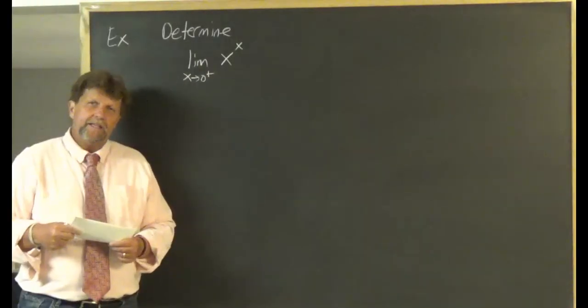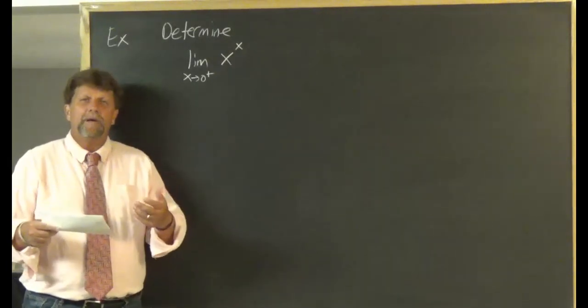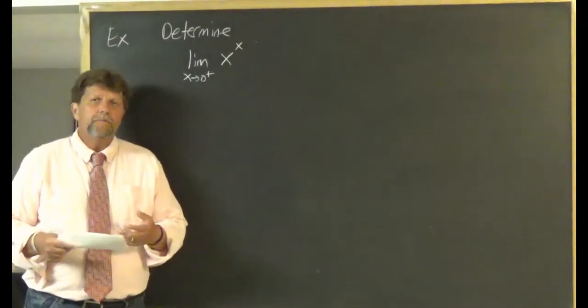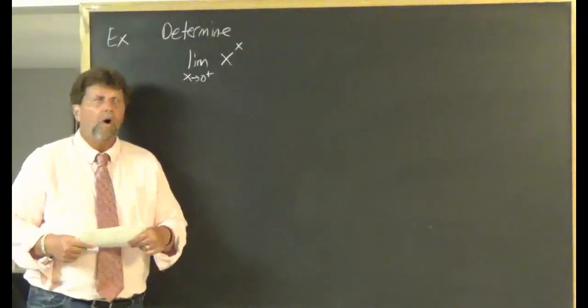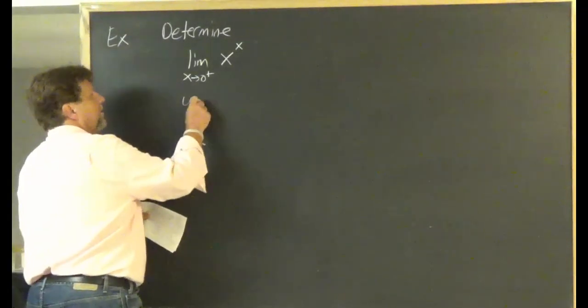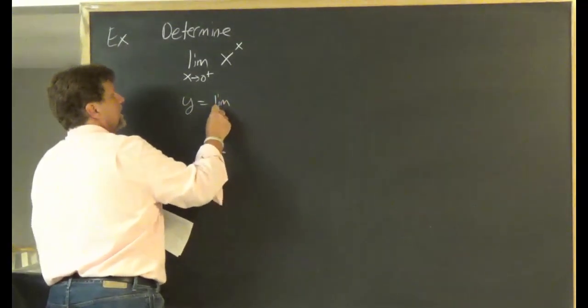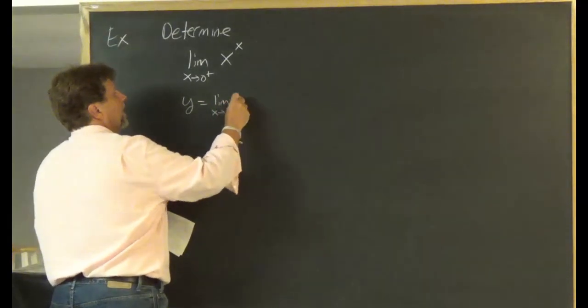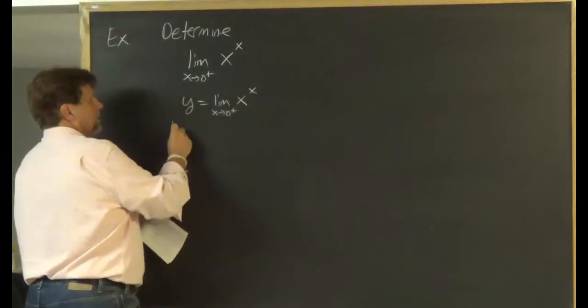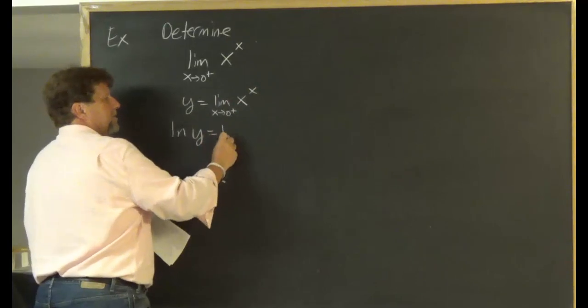All right, folks, let's see how you did on this. So I started off by saying, I'm going to assume the limit exists and I'm going to call it y. So y equals the limit as x approaches 0 from the right of x to the x. Take the natural log of both sides.